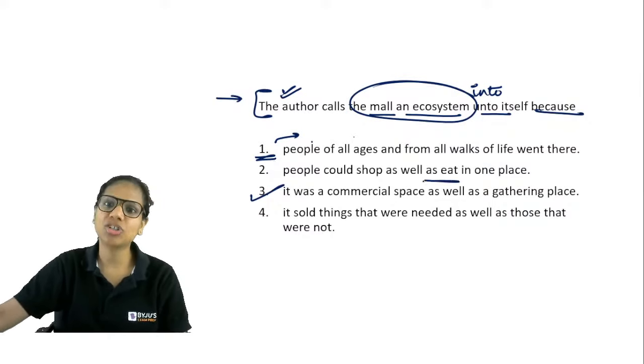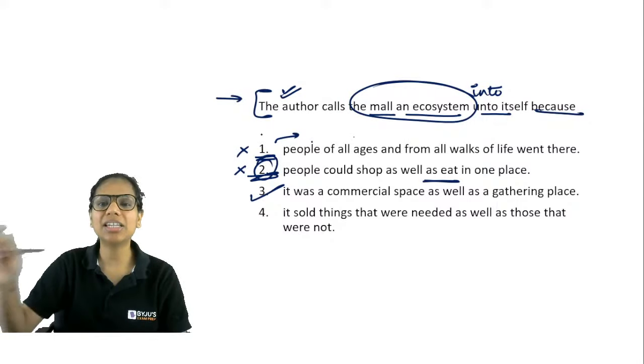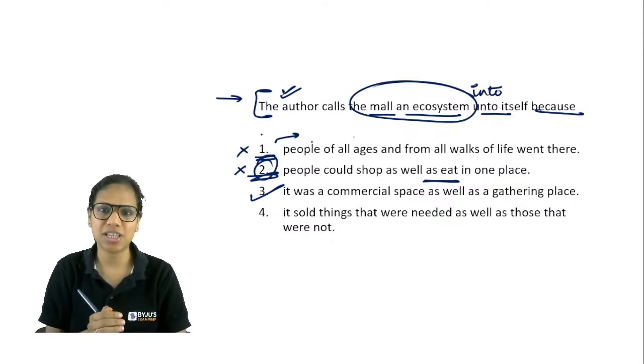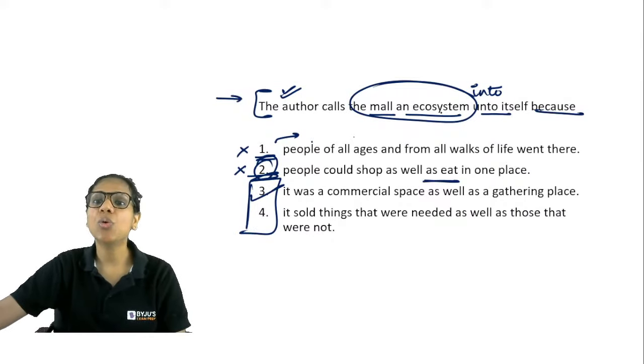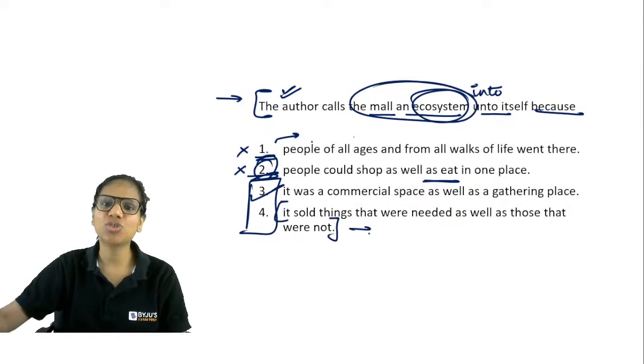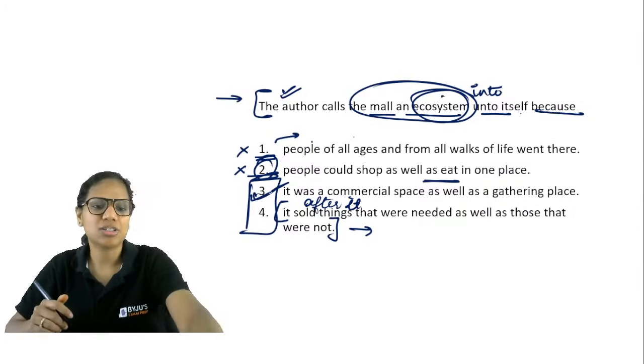Then it is also mentioned that a person could eat also, shop also, but again it's not mentioned in this context. So that's why going back and rereading a couple of sentences helps us, right? Then somebody could get confused between 3 and 4, but you have to evaluate, why am I calling it an ecosystem? While this fact has been mentioned later on, after calling it an ecosystem, it is just mentioned after it. It is not a reason for saying this. And that's why 3 is my answer. So easy question.